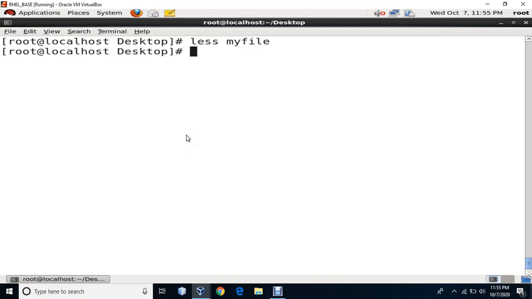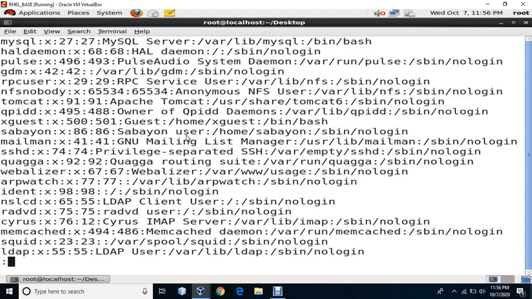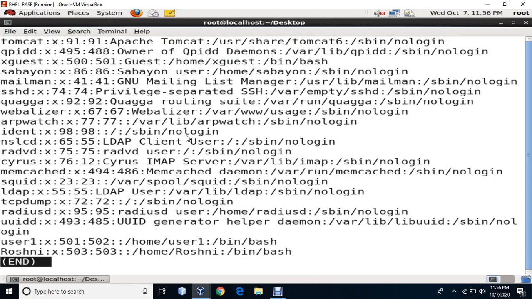To come out of less, I have to press Q. And from more, you don't have to press anything. Once the file is completed, you come out of more. But for less, you have to press Q to come out. So what is the difference between more and less? Basically, more takes you page by page, and less takes you one line at a time. So if I say less /etc/passwd, that is the password file, then it is going to take me one line at a time.